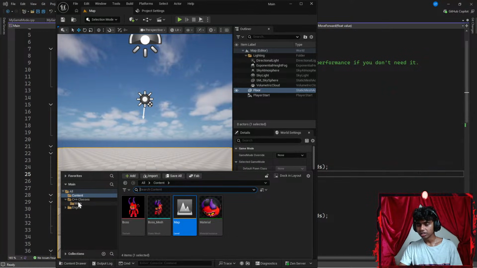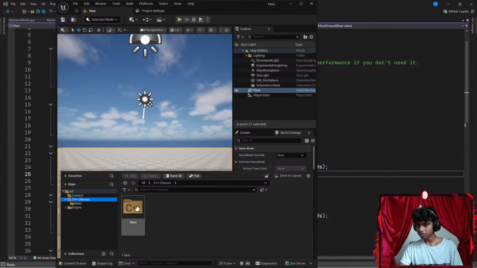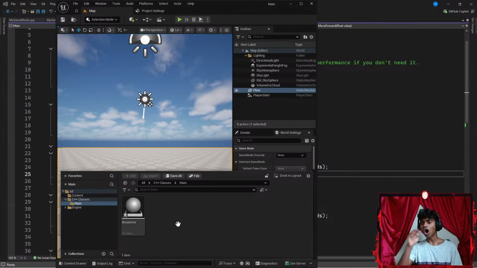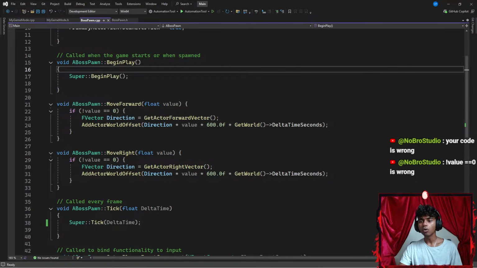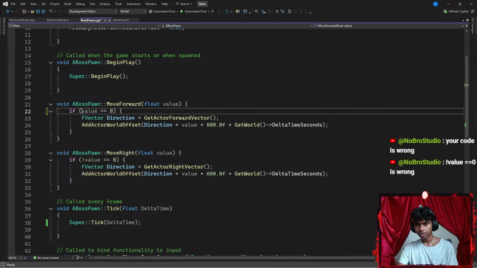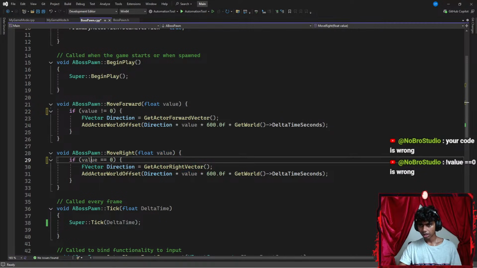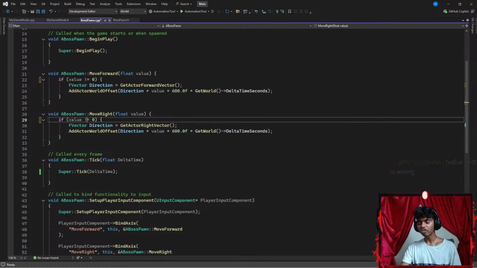That said, okay, let's go to C++ classes. Why do I always just have one exact class? Where are my other classes gone? Your code is wrong. Honestly, I think I removed that. Okay, notch value equals 0. Oh, okay, this is a boolean. Let's change this to be floating point numbers. There we go. Let's go ahead and delete that part as well. Okay, that's actually perfect.